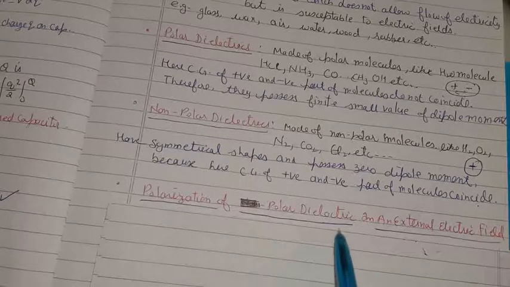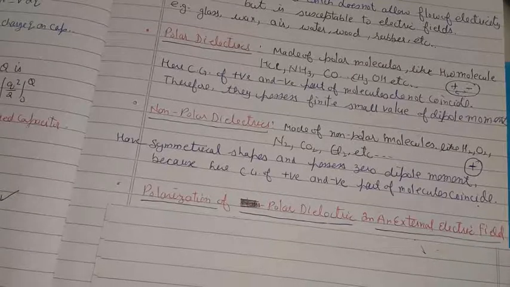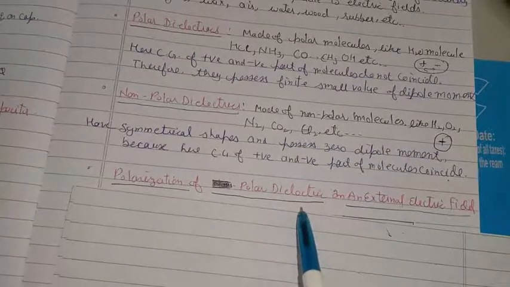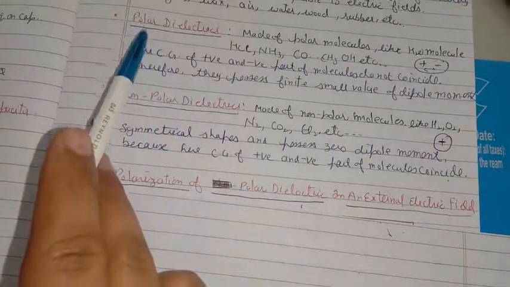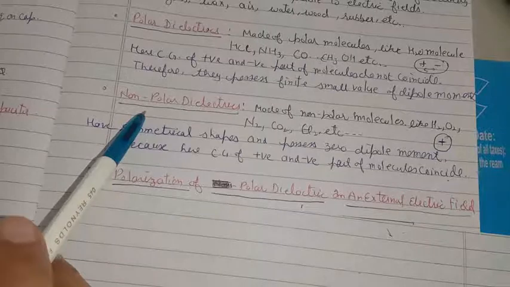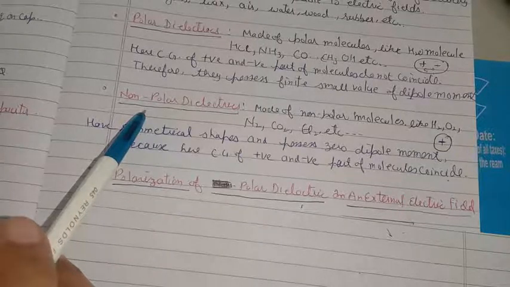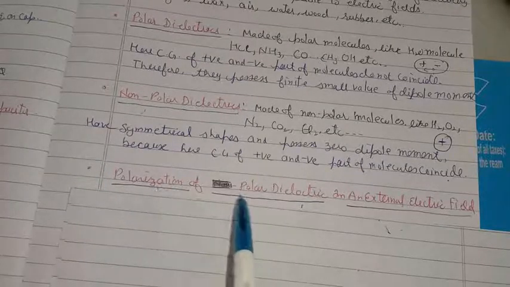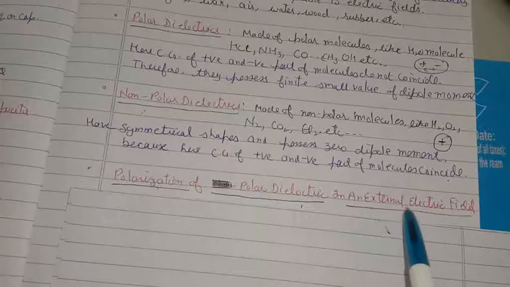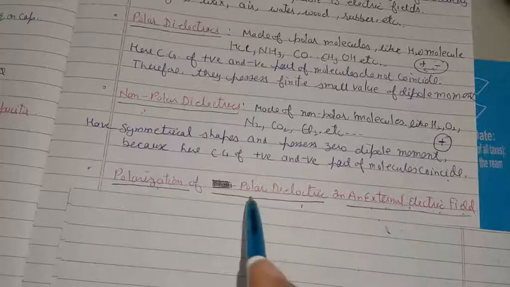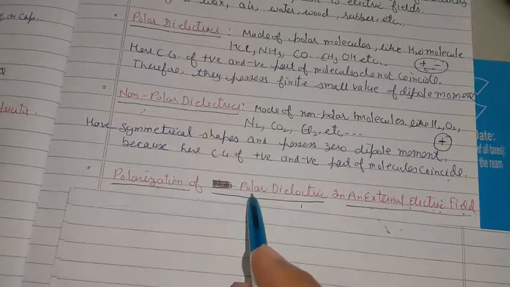Next, polarization of a polar dielectric in an external electric field. This is an important topic because it helps us understand how, whether we place a polar dielectric or a non-polar dielectric in between the plates of a capacitor, they are able to increase the capacity of the capacitor. That we can easily understand if we study the polarization of the dielectric material inside an external electric field, that is, when an external electric field is applied to them. We are talking about the case of the polar dielectric. The non-polar case is almost the same.